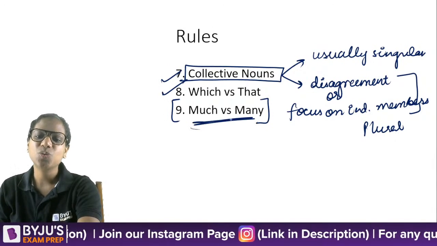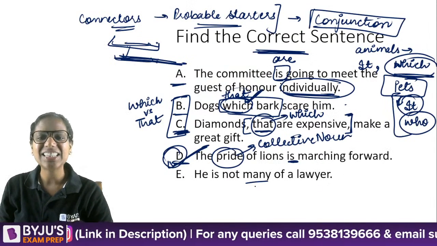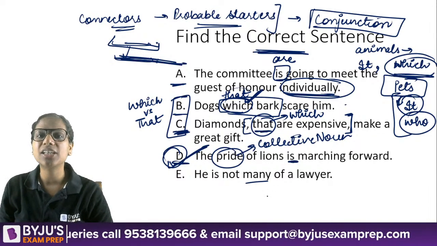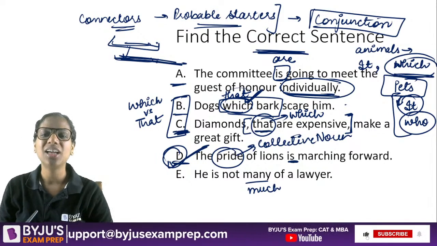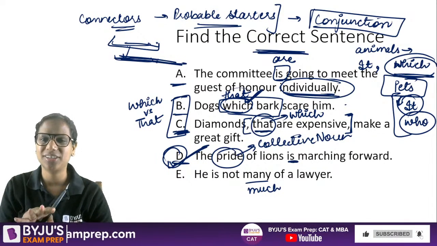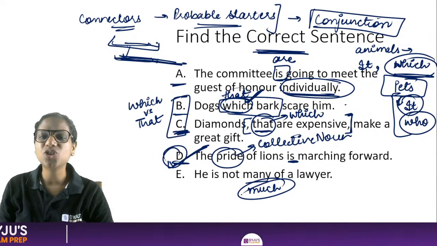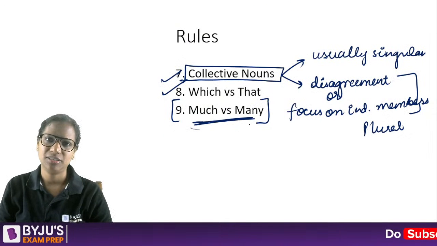Now let's come to much versus many. He is not many of a lawyer. This does not make sense at all. Many of a lawyer. If, let's say, he's not good at his job, you should say he's not much of a lawyer. It's a derogatory way of saying कि उसको इतना कुछ आता नहीं है as a lawyer, right? It is probably not a good lawyer. So much is the quantifier that is required here and not many.